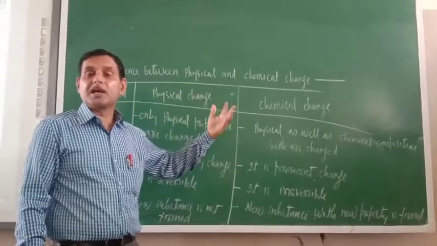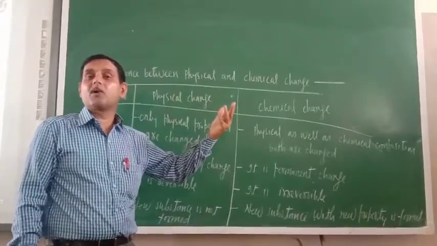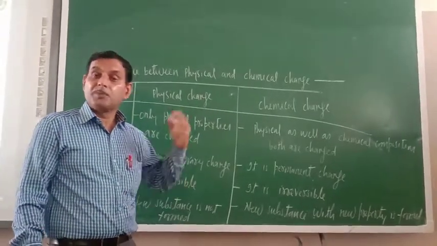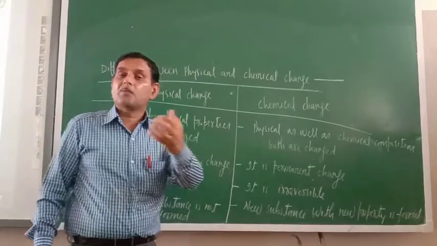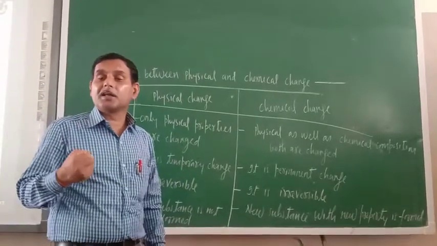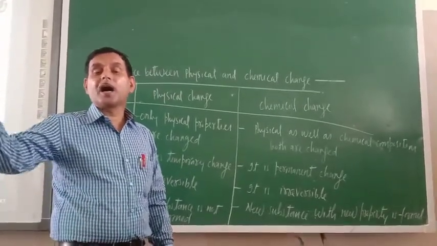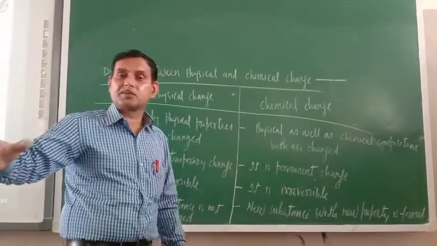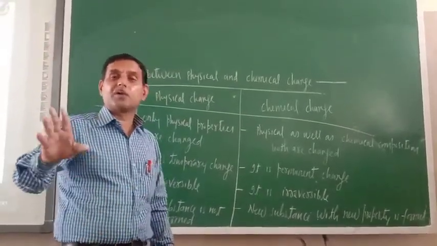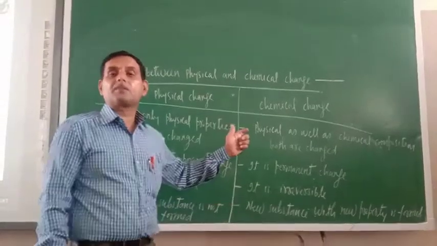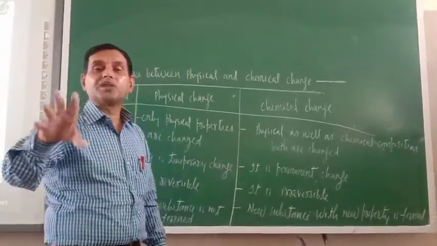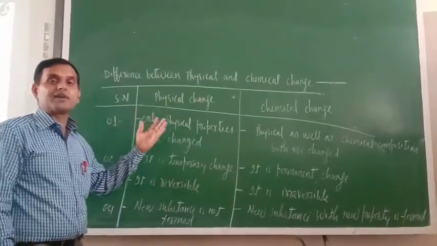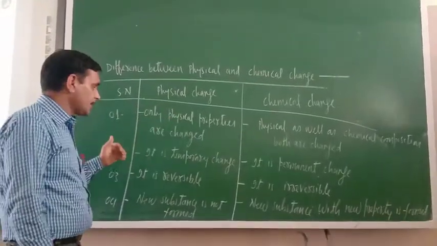Means in chemical change, whatever product is formed, their physical state is also changed. We have taken solid substance, but what are we getting? We are getting the liquid or gaseous substance. And we have taken only solid substance. So in chemical change, not only physical properties are changed, chemical composition is also changed. That is one of the basic differences between physical change and chemical change.